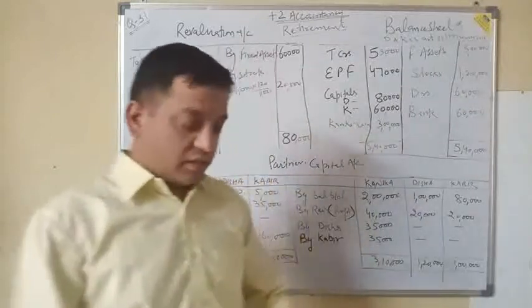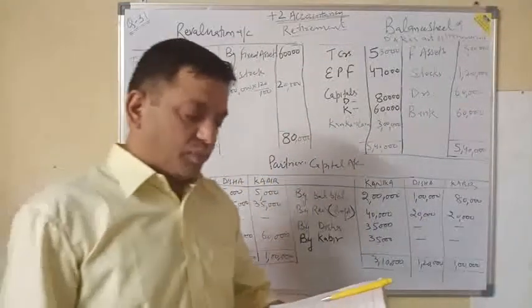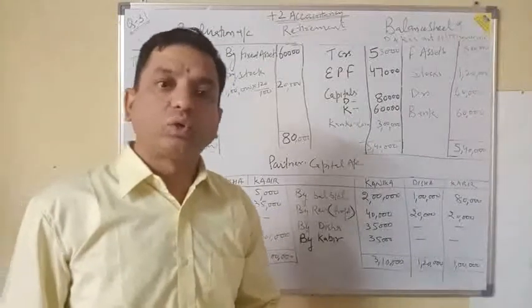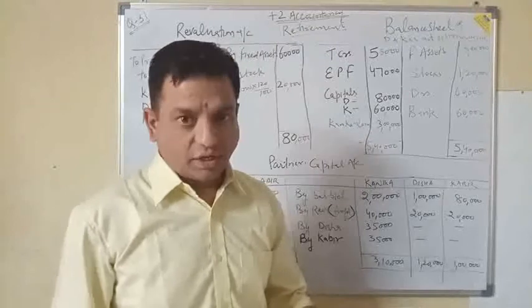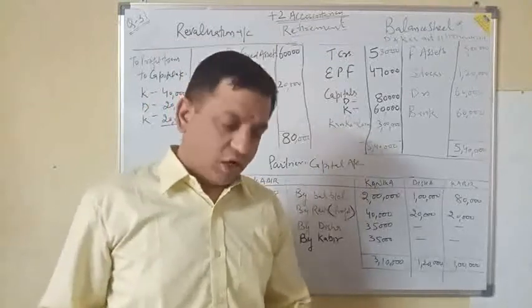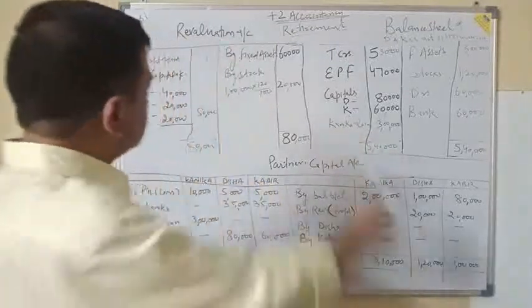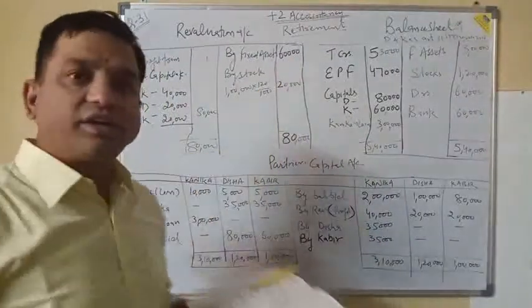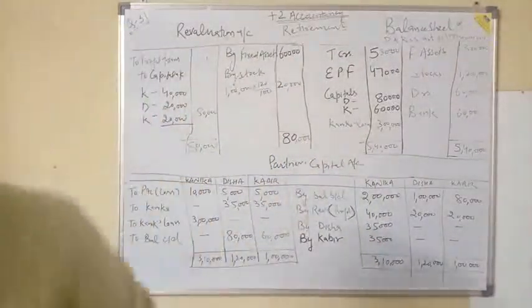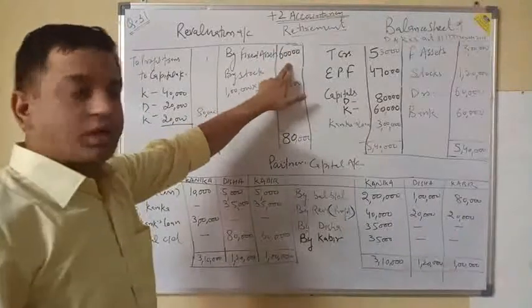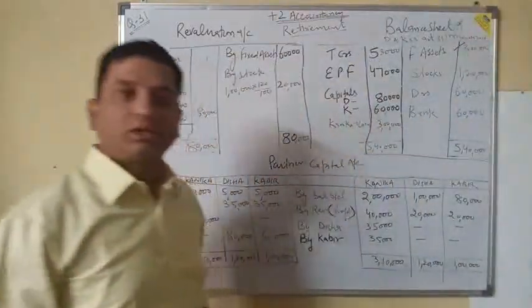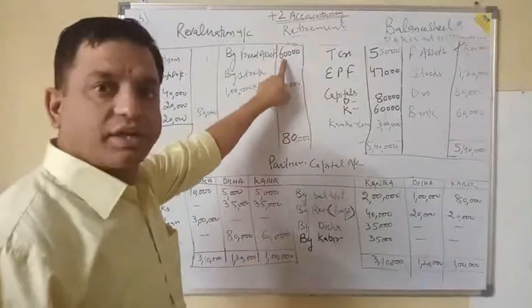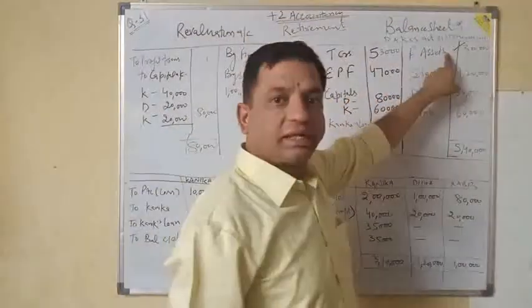What is given? The very first thing is that fixed assets are to be increased to 3 lakh, and in the old balance sheet the fixed assets were given as 2,40,000. So old was 2,40,000, new is 3 lakh. Now the jump is 60,000. There is an increase in the value of fixed assets by 60,000, and the revalued fixed asset will be shown as 3 lakh. 60,000 increase, new assets 3 lakh.